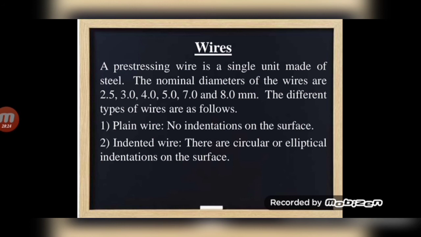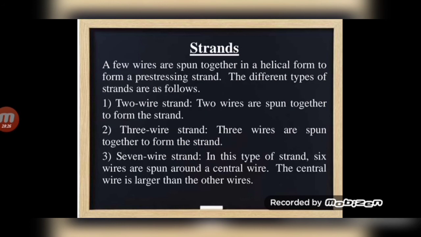Next one, strands. A few wires are spun together in a helical form to form a pre-stressing strand. The different types of strands are as follows. Actually, wire is a single rod, or single material. So strand is a number of wires spun together. That is all called as strands. 2 wire strand, 3 wire strand, 7 wire strands are there.